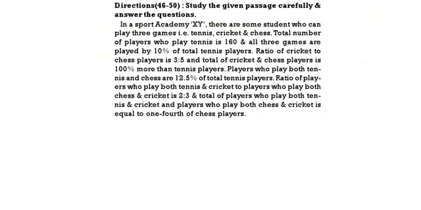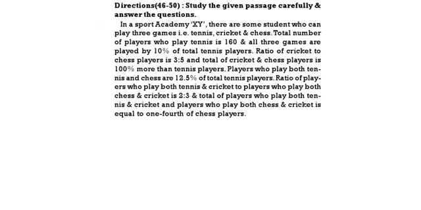Study the following passage carefully, then answer the questions. In a sports academy XY, there are some students who can play 3 games, that is tennis, cricket and chess. Total number of players who play the games is 160 and all the 3 games are played by 10% of the total tennis player. Ratio of cricket to chess players is 3:5.